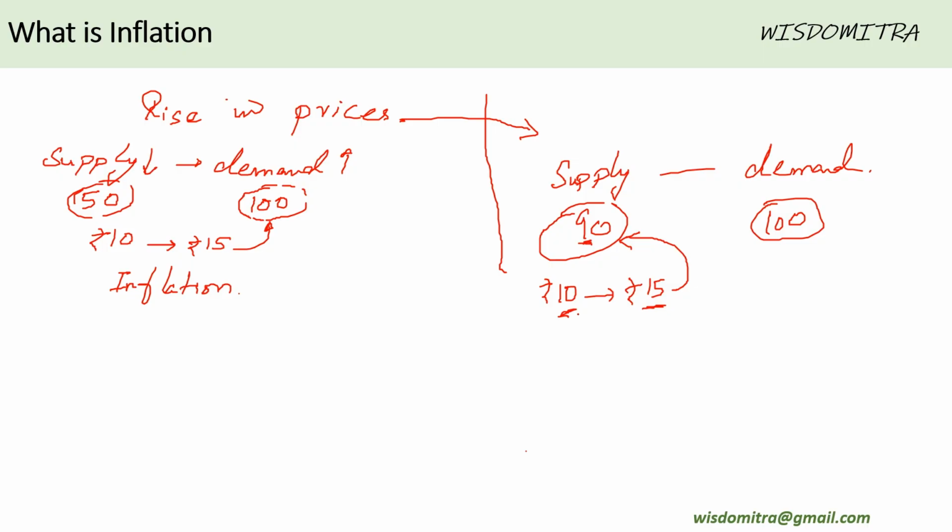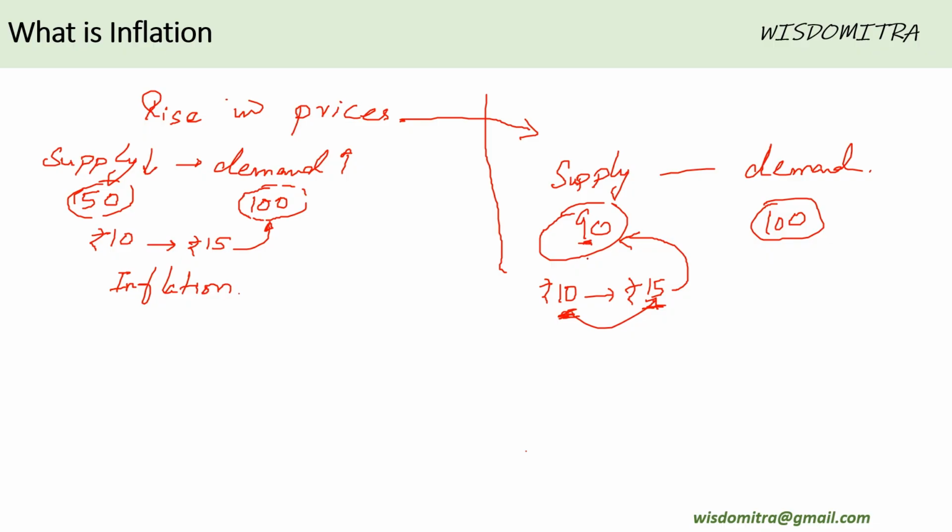So basically what happened is that there was not a drop in supply or something. There was no rise in demand or something. The only factor that changed was the amount of currency available in the hands of people. It suddenly increased, and that in turn impacted the demand price, right? Basically, the price increased because people have more cash in their hand and they are ready to spend it.